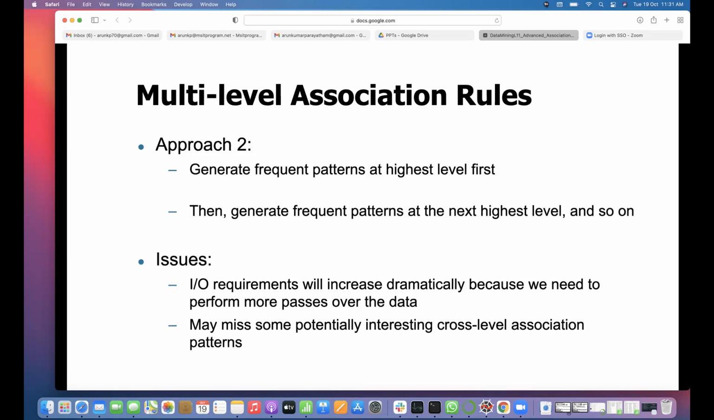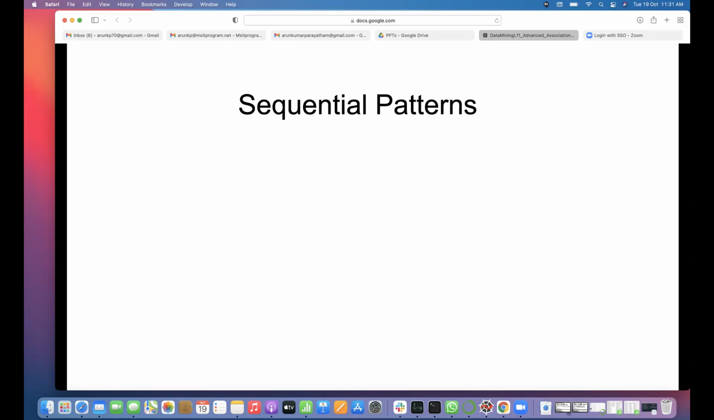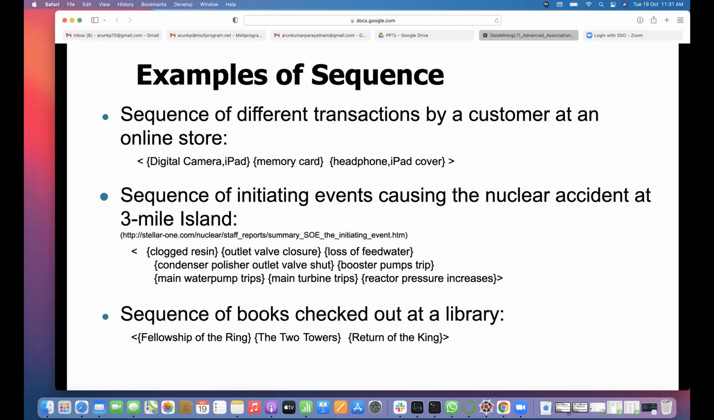Before that, we have seen how we can handle continuous attributes and categorical attributes and how we transform them to form association rules. So another application of this association analysis is to find sequential patterns. Which items or which objects will follow one another? That is the sequence. So, a sequence of different transactions by a customer at an online store.